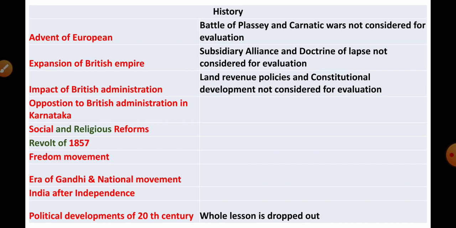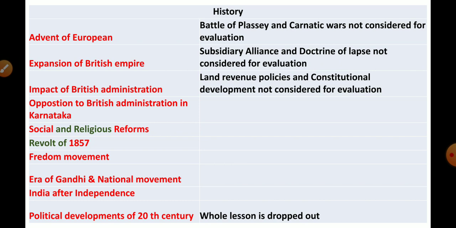In this lesson, Battle of Plassey and Carnatic Wars are totally dropped. Second lesson, expansion of British Empire. In this lesson, subsidiary alliance and doctrine of lapse concept is totally dropped. Impact of British administration. In this lesson, land revenue policies and constitutional development are dropped. Remaining is important. Next lesson, opposition to British administration in Karnataka.